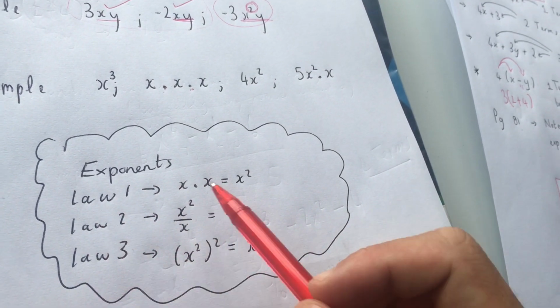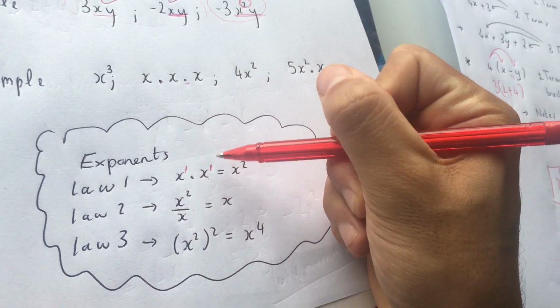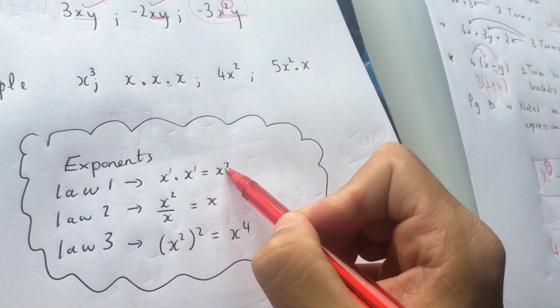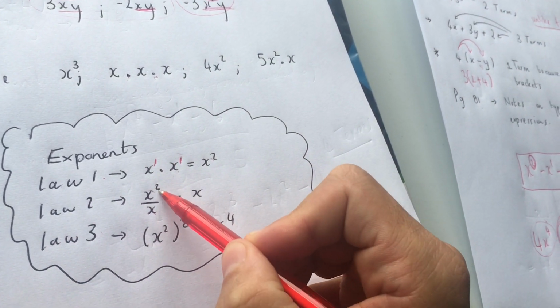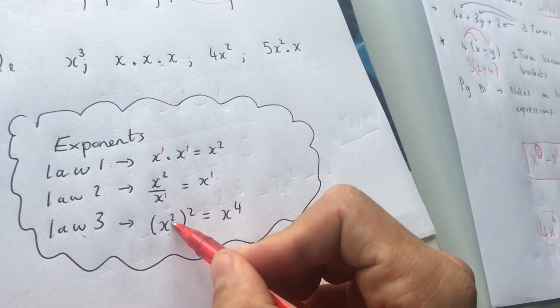Law 1, law 2, law 3. Remember, x times x gives me x squared, because I'm adding my powers together. Law 1, we add powers together. Law 2, when we have same bases, we minus powers. Remember, silent 1 here, so it's power of 1. And law 3, I'm raising powers.